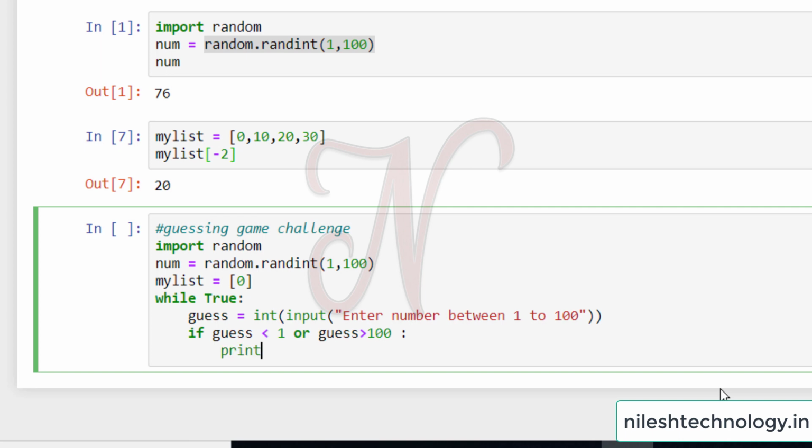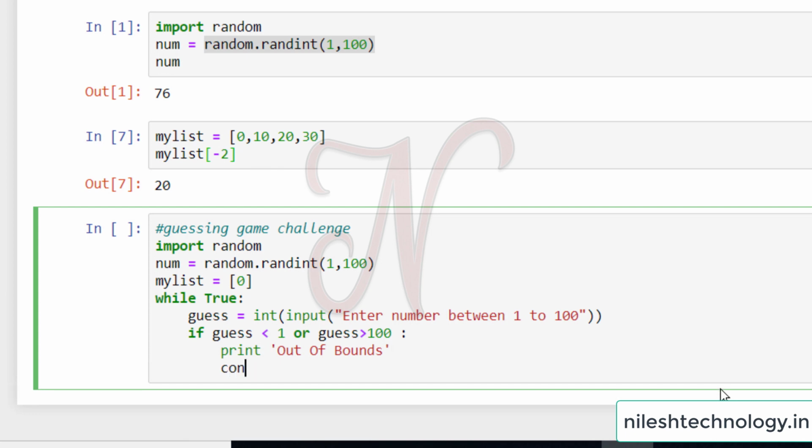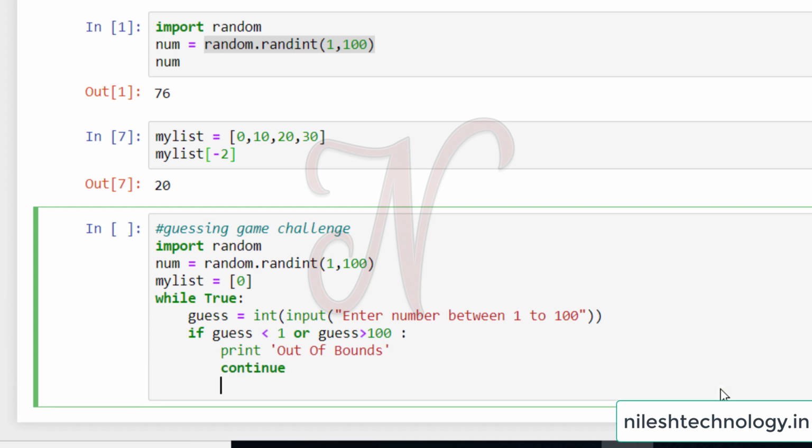So give here one error message, "out of bounds". Then here use the continue, which means that you can accept the input again.